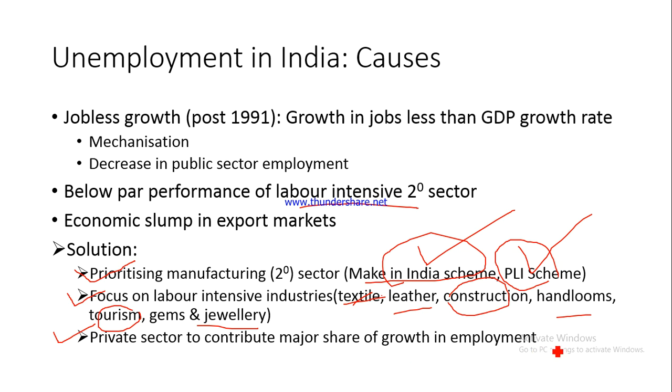One last thing which remains is that we need to also encourage self-employment, and that is why you see that many of the government schemes have now started talking about self-employment. We talked about how training of rural youth for self-employment was started as an initiative to reduce poverty and to provide self-employment opportunities to the rural youth. This was earlier, and we had talked about this when we talked about poverty. But nowadays also, for example, Stand Up India and Startup India are examples of how the government wants private entrepreneurs to come up,